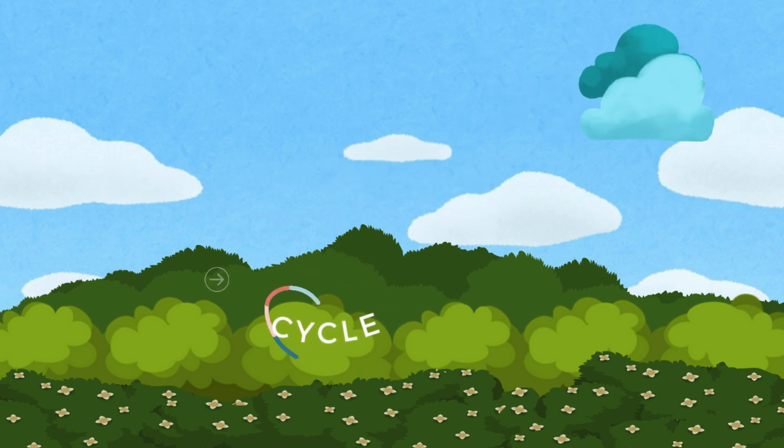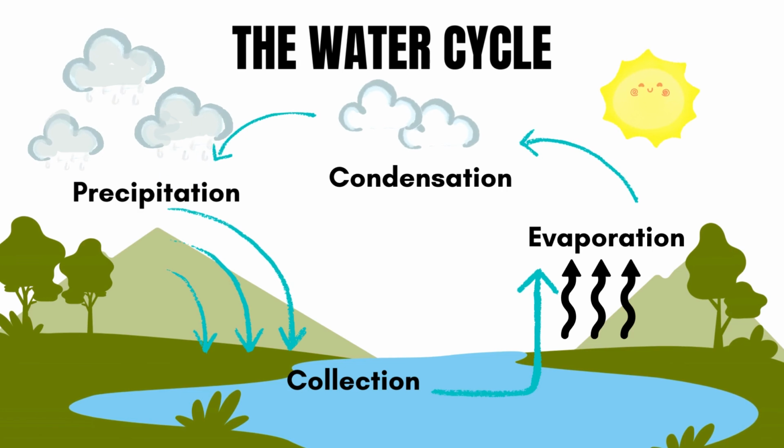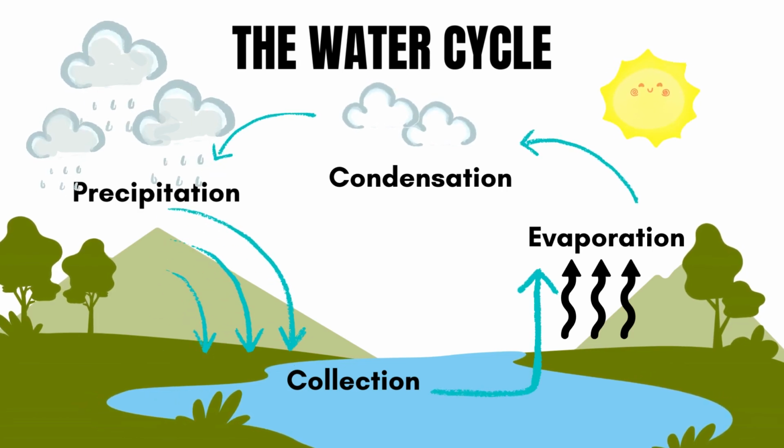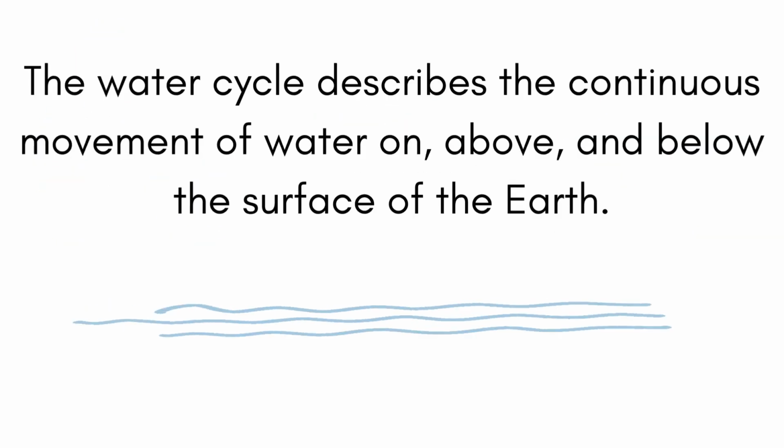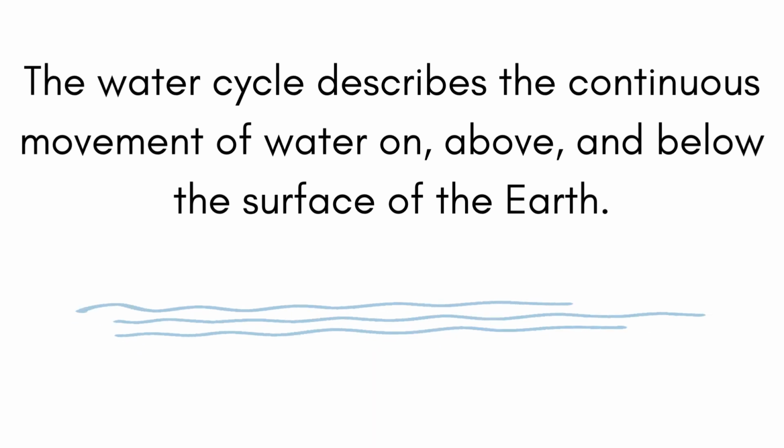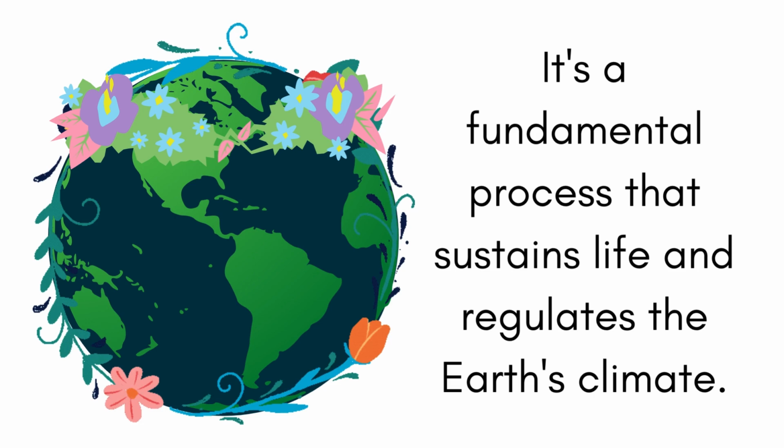The water cycle. This is the water cycle. Let's learn more about it. The water cycle describes the continuous movement of water on, above, and below the surface of the earth. It's a fundamental process that sustains life and regulates the Earth's climate. Here's how it works.